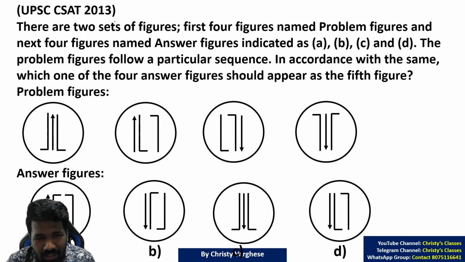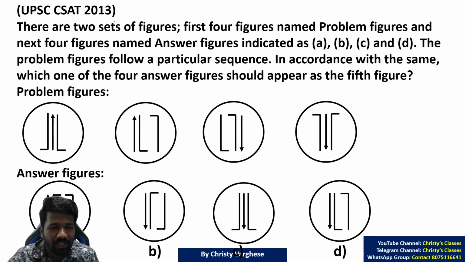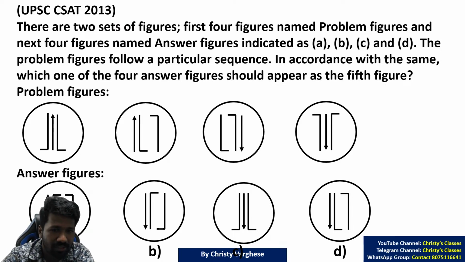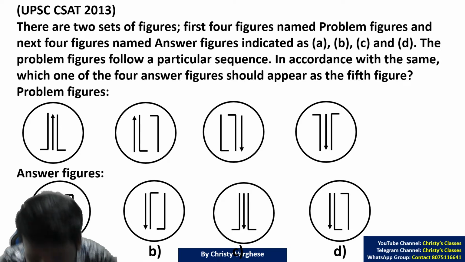This is the toughest question asked in CSAT from this chapter. Still, that is not tougher than other chapter questions. This is still easy, but compared to other questions which we discussed, this was a little tougher. So carefully try it. I will give you 1.5 minutes. All of you try it. As the image is hiding, I'll just shift my chair. You try. After 1 minute, I will resume.